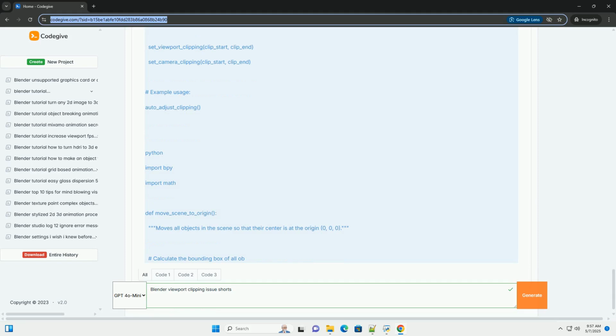In summary, clipping problems are a common annoyance in Blender, but understanding the underlying causes and having the right debugging and scripting tools at your disposal can help you overcome them. Remember to prioritize scene scale, origin point placement, and regular monitoring of clipping values to avoid these issues in the first place. By combining manual adjustments with Python scripting, you can create a more robust and efficient workflow for dealing with large or complex scenes. Remember to apply scale and adjust the origin to geometry. Good luck.